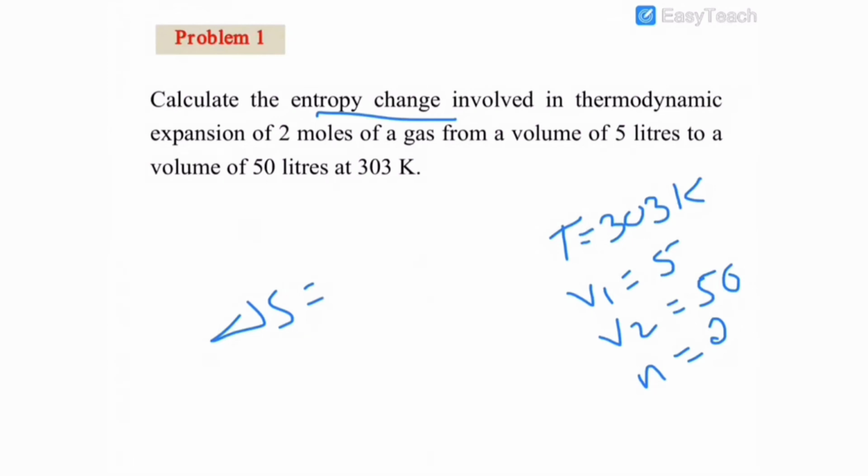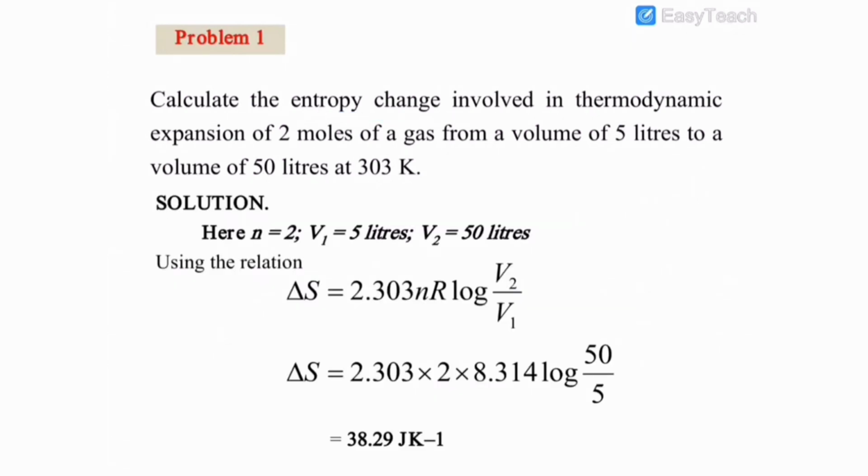Here different volume is given and the temperature is constant, that is, it is an isothermal process. So we want to calculate the entropy change for an isothermal process if volume is given. The equation to solve this problem is delta S is equal to 2.303 nR log V2 by V1.